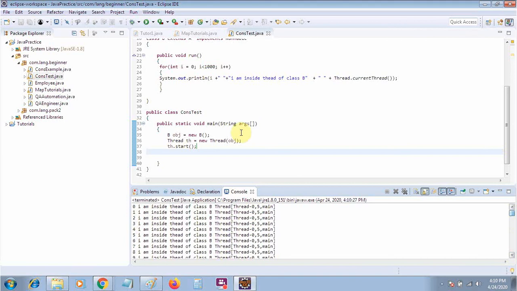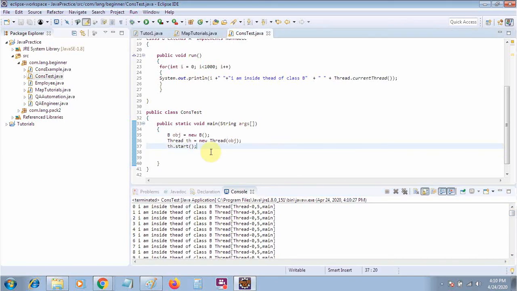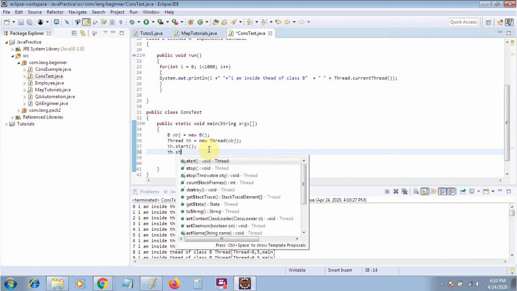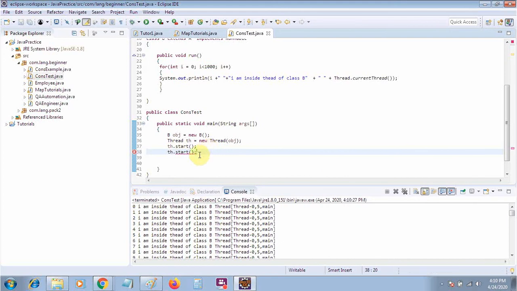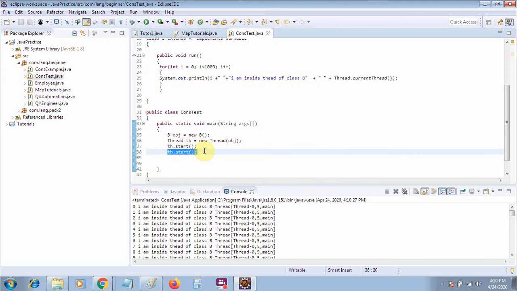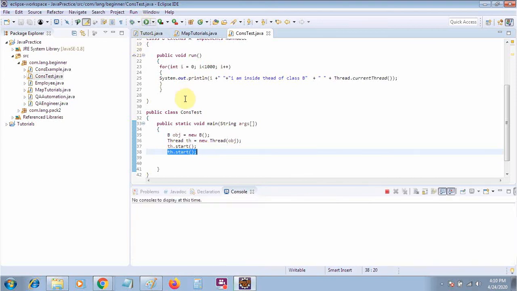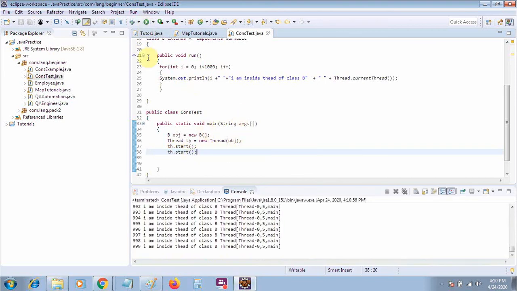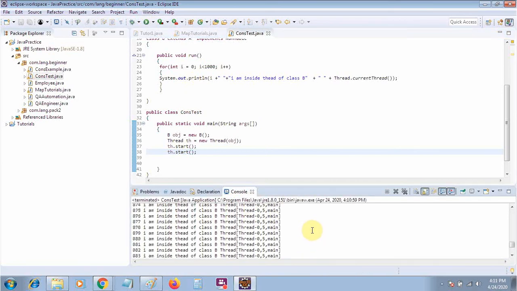Now a second question comes. Suppose I do it like this: thread.start, thread.start, meaning I am starting a single thread two times. What will happen? If a thread has been started, you cannot start it again. It will throw an exception. Let me run this one. Sometimes you will get the error or exception.